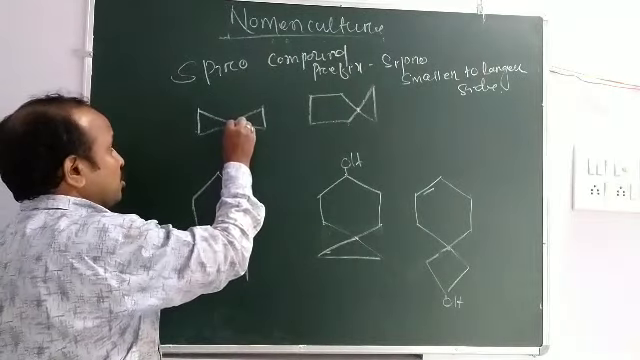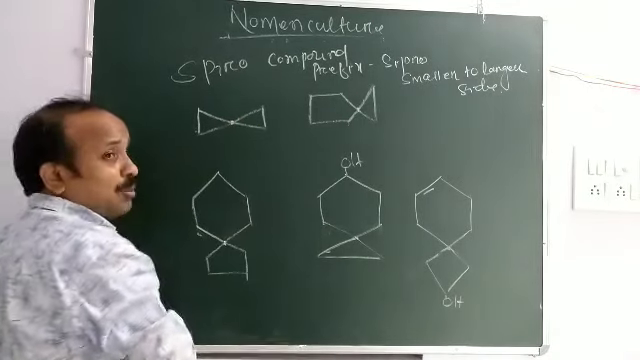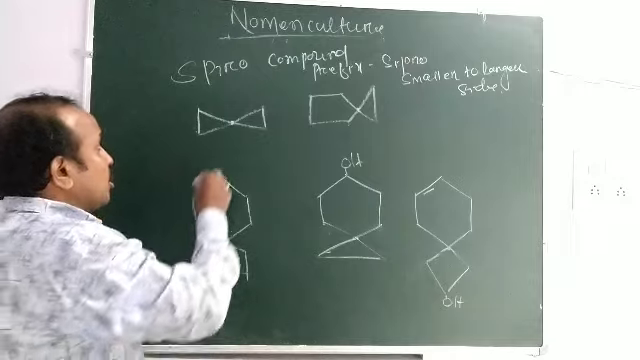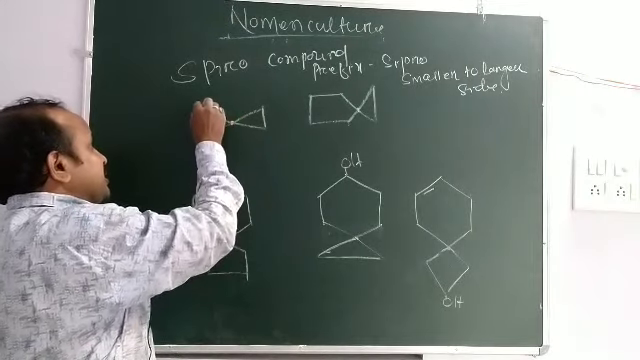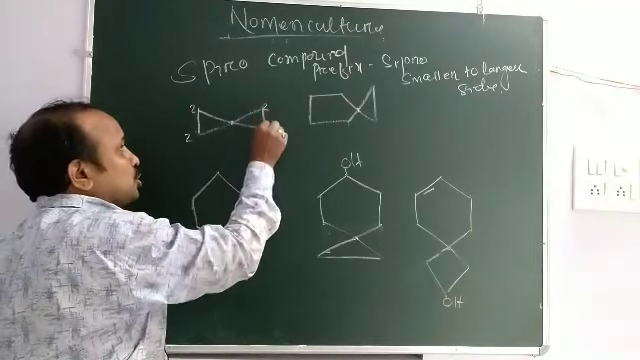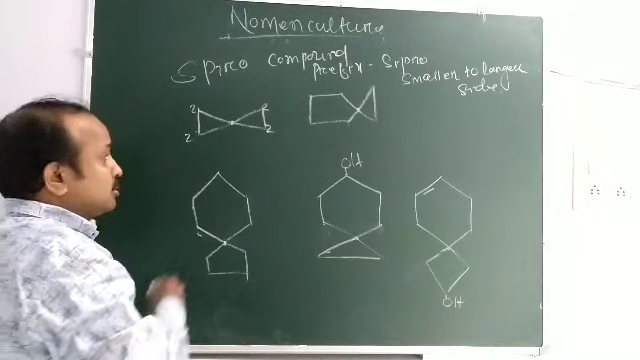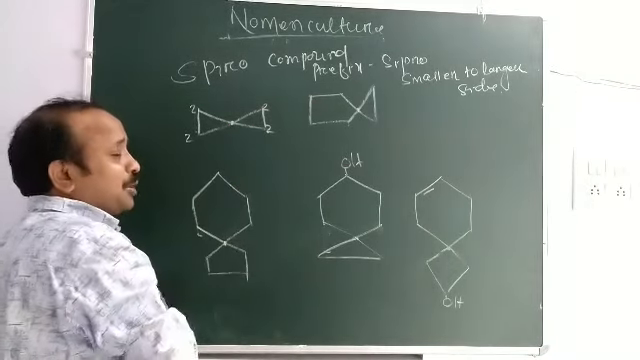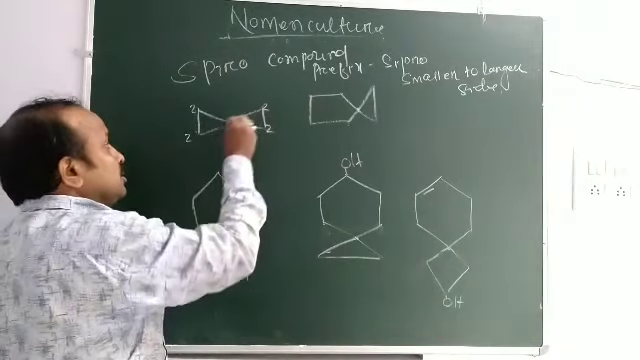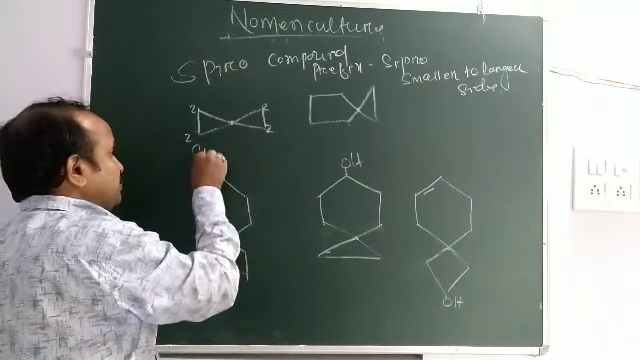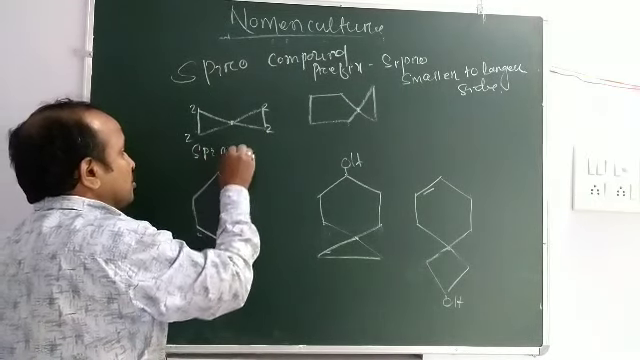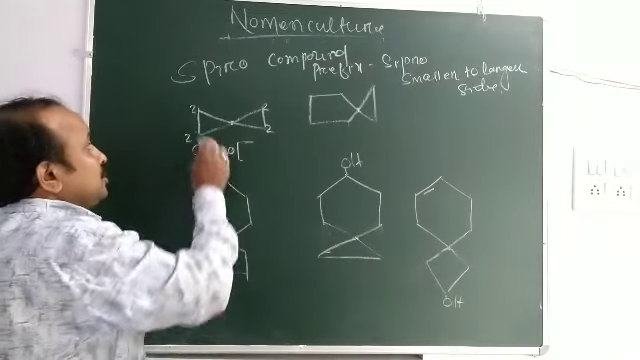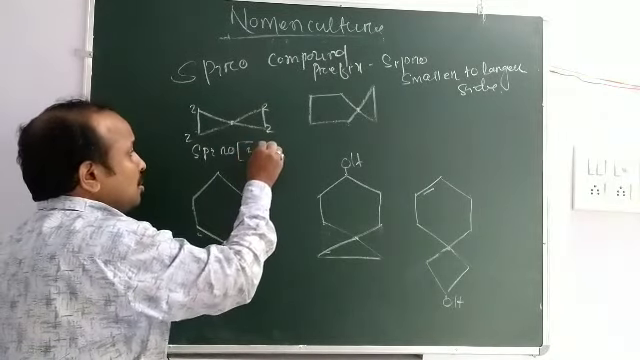Here you look that this is the common point. This is the common point, and on this side there are 2 carbons, and this side also 2 carbons. Okay, so then you can count from any side. That is spiro, square bracket 2, 2.